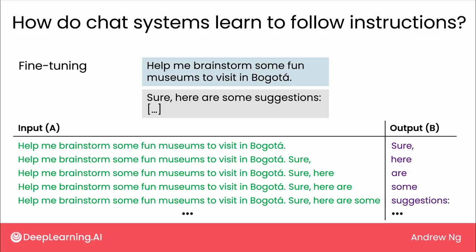And when you fine-tune an LLM on a dataset of prompts and good responses, then the LLM will learn to not just predict the next word on the internet, but to answer your questions and to follow your instructions.